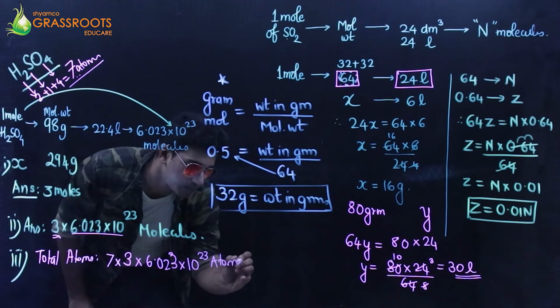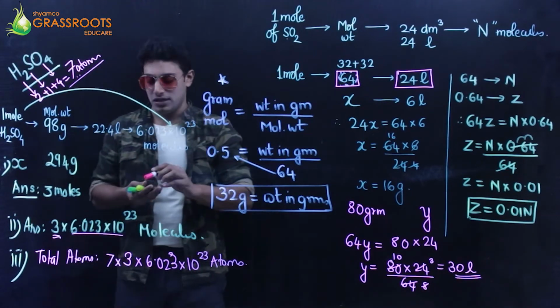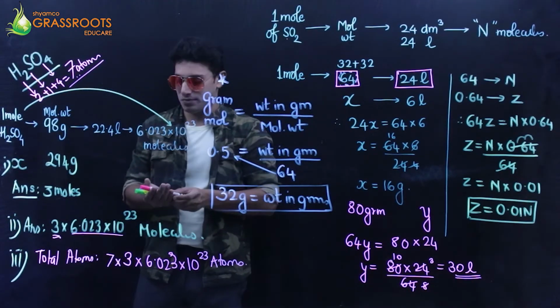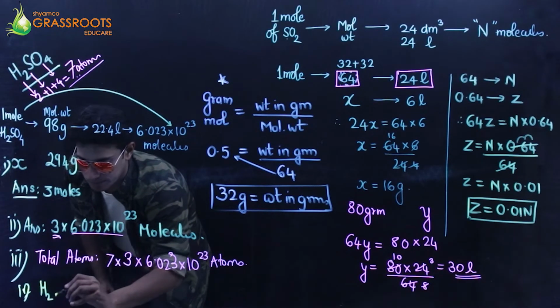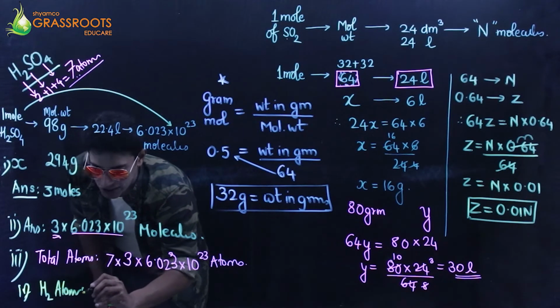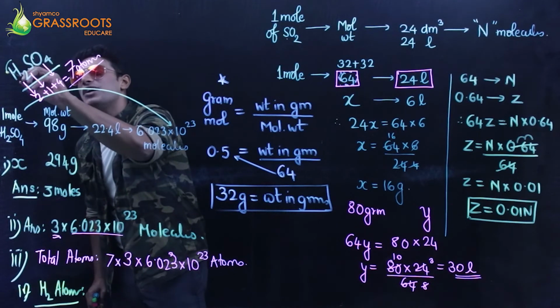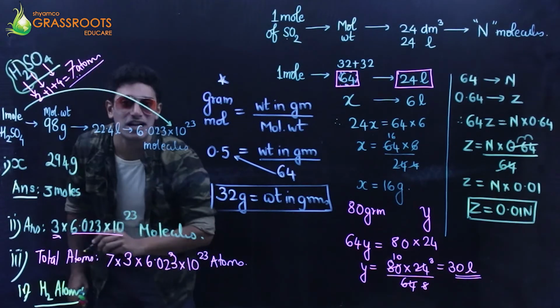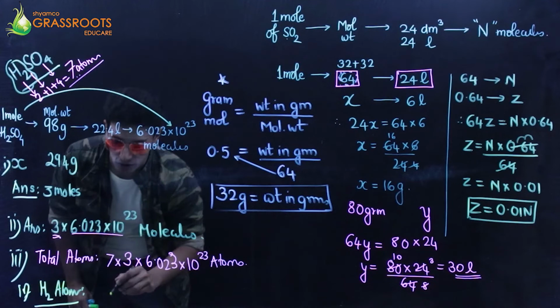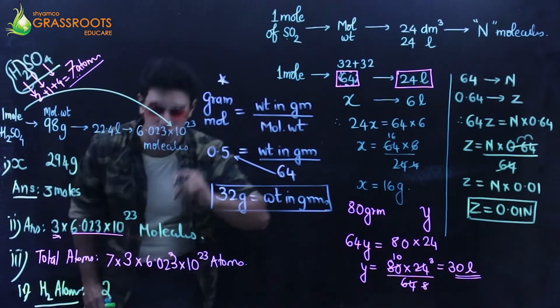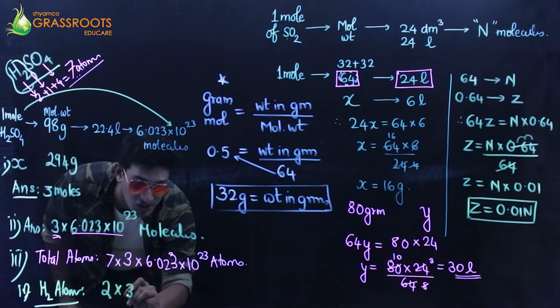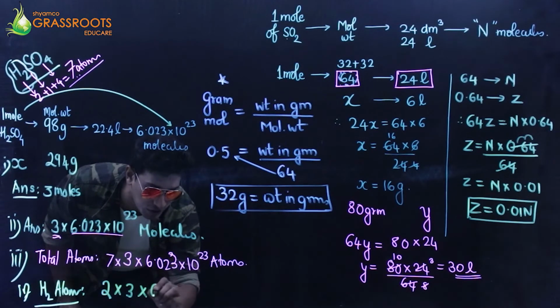And if I ask about the number of hydrogen atoms: in 1 molecule, how many hydrogen atoms are there? There are 2 hydrogen atoms. We have 3 such moles. So it's going to be 2, because in 1 mole we have 2 hydrogens, 2 into 3 such moles, and we have so many molecules.